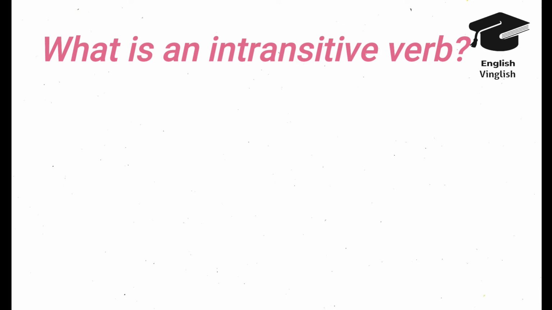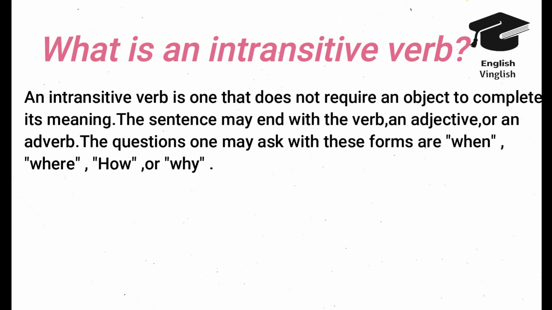Intransitive verbs. An intransitive verb is one that does not require an object to complete its meaning. The sentence may end with the verb, an adjective, or an adverb. The questions one may ask with these forms are when, where, how, or why. Simply, intransitive verbs cannot have an object.